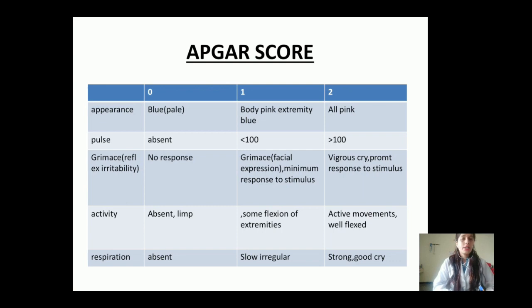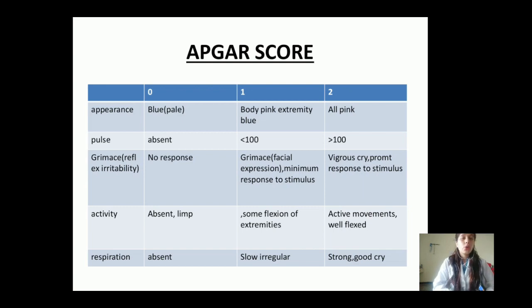Then the last parameter is R for respiration. So in respiration we will check if it is absent. If we are not observing or not finding any respiration in the child, we will give 0 marking. And then 1, when we will give it? When the child is not crying, when the respiration is slow and irregular, sometimes we are finding it, sometimes we are not finding it. So in that condition we will give 1 marking. And 2, when the child is very much strong and giving a strong and good cry, in that condition we will give 2 marking to the child.